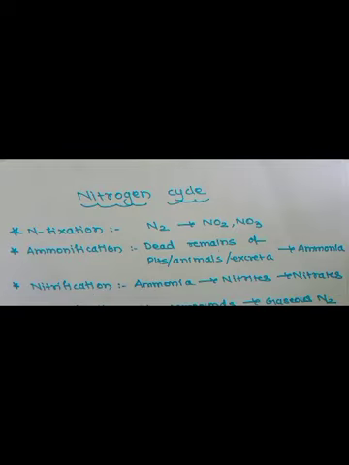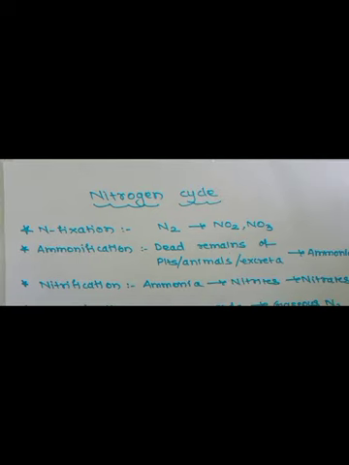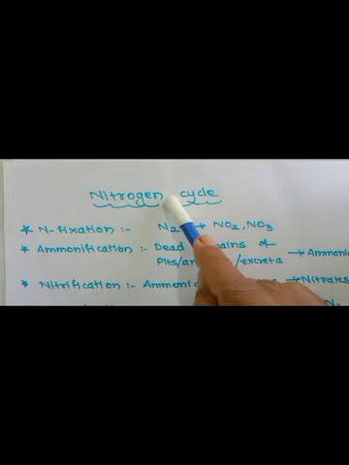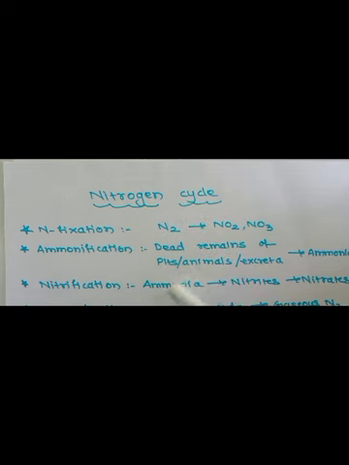Now let us begin with the last cycle of the biogeochemical cycle, that is the nitrogen cycle. We all know nitrogen forms 78%, the maximum portion of the atmosphere. It is necessary for the maintenance of the cycle of nature. Circulation and recycling of this nitrogen into the forms of different compounds through various biotic and abiotic processes in nature is called the nitrogen cycle.